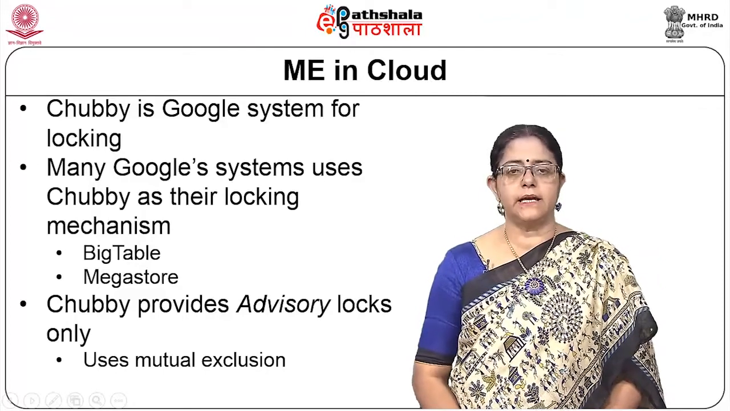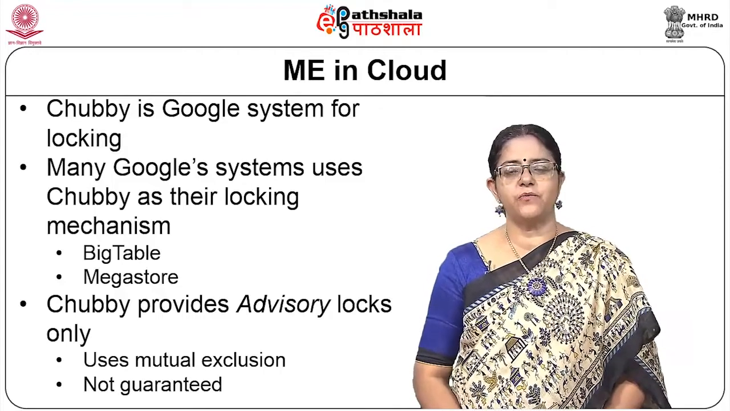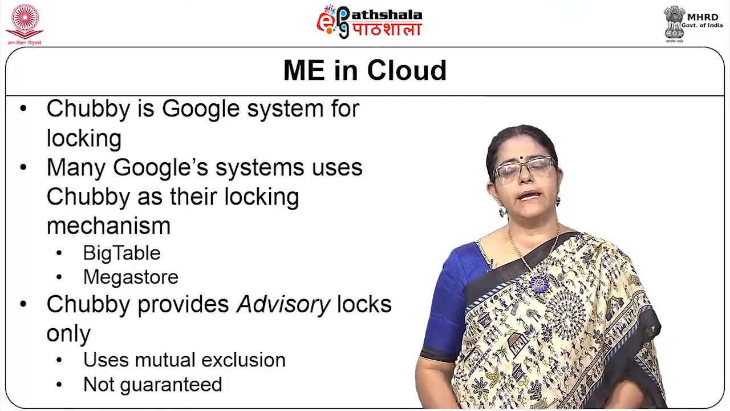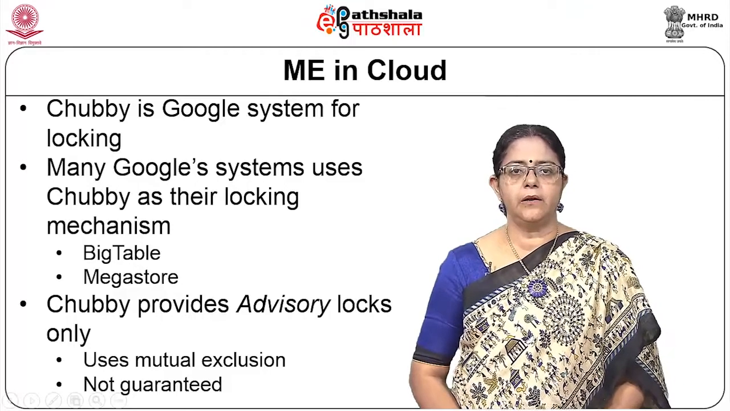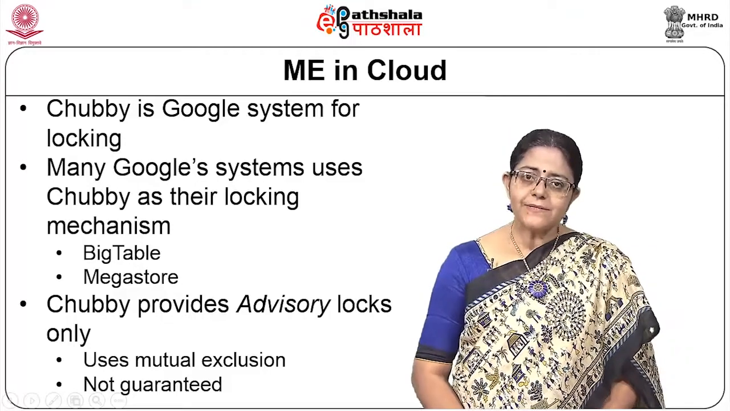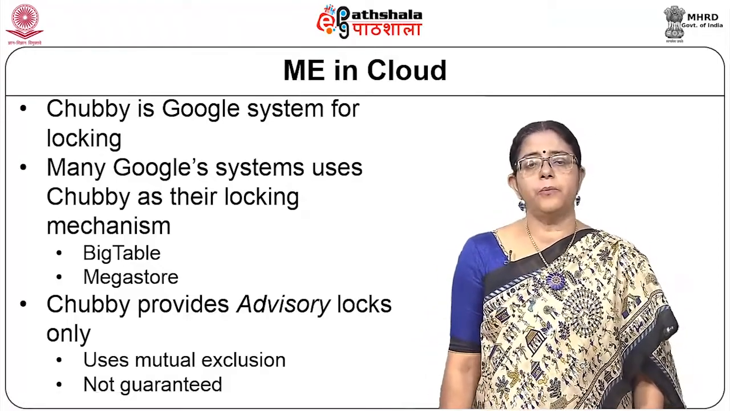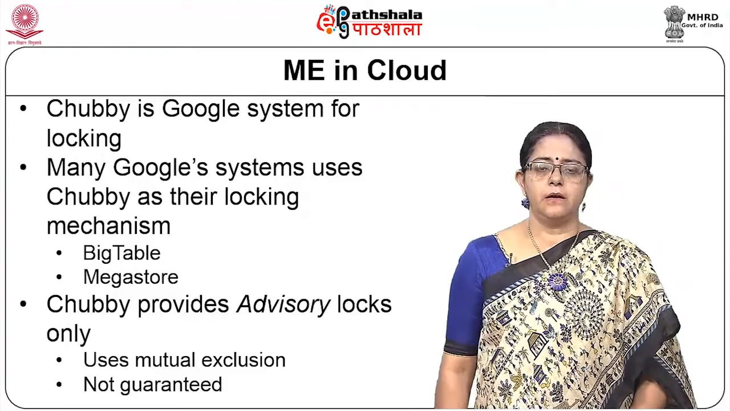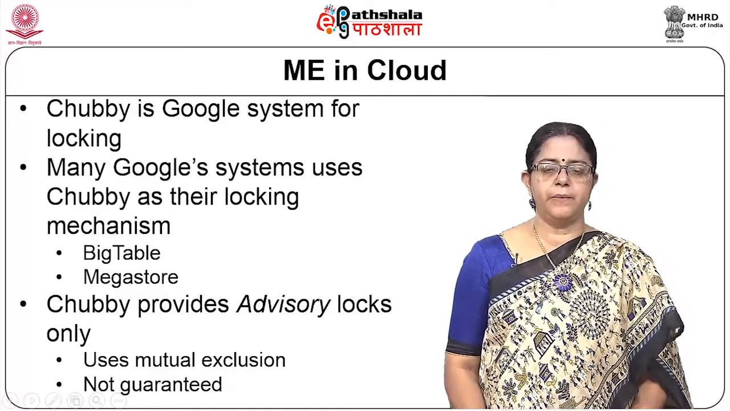Unfortunately, it does give mutual exclusion, but the mutual exclusion guarantee is not provided. It only assumes that if all the processes involved in the mechanism are willingly executing the locking mechanism, then it will be mutually exclusive. So, it leaves a lot of processes to execute on their own, and if a process wants to defy the locking mechanism or the mutual exclusion, the process can do so according to how Google implements it.